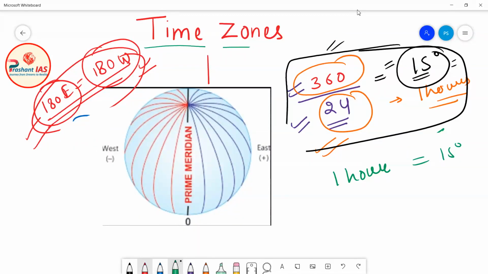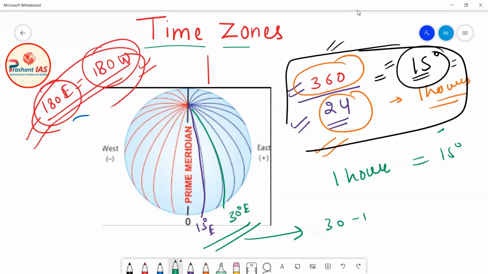The second significance is, for example, let's say that this meridian of longitude is the 15 degree east meridian, and this meridian of longitude is the 30 degree east meridian. If I ask you what the difference in degrees between these two longitudes is, you can clearly see that 30 minus 15 is equal to 15.